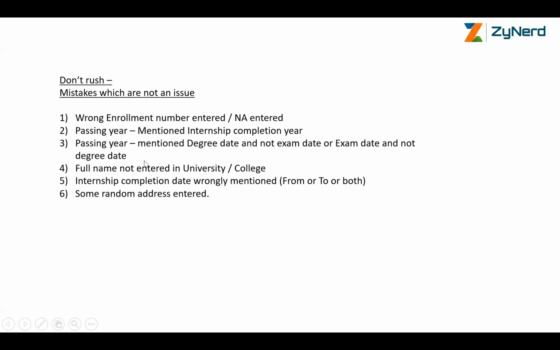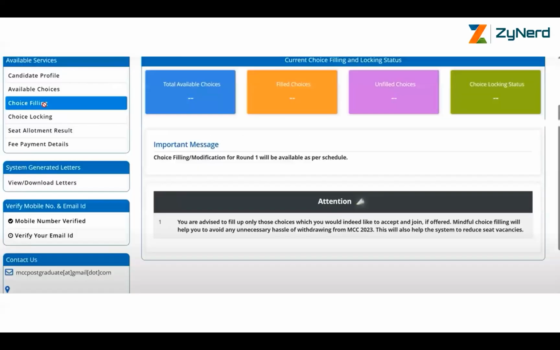No issue. It doesn't matter whether you wrote your exam in December 2022 and got your degree in March 2023; you mentioned any one of these, doesn't matter. Anything is fine. Full name not entered in university or college, no issues. Internship completion date wrongly mentioned, from or to or both, no issues. Some random correspondence address entered, suddenly we are moving to another place, no issues at all. Don't need to worry about all this. Everything will happen fine. Go ahead with choice filling.